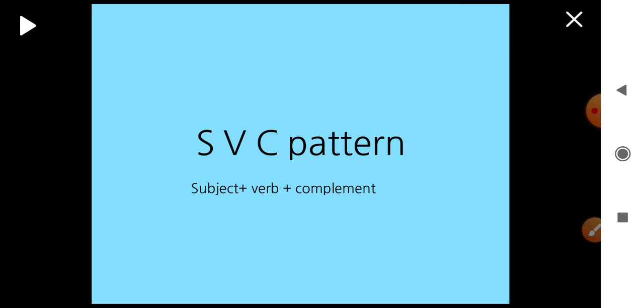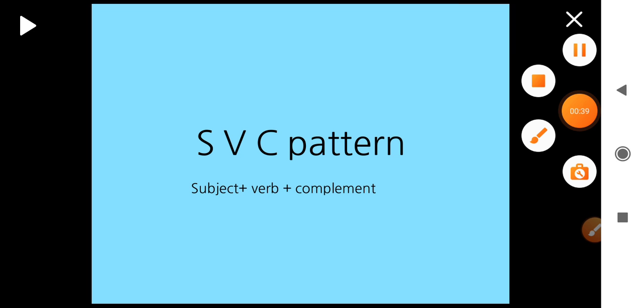We have studied subject and verb, that is SV pattern. Then next we have studied subject verb object, SVO pattern. Next we are going to study SVC pattern. What is SVC pattern? Subject plus verb plus complement. Only these three things will be there in a sentence which belongs to SVC pattern: subject, verb and complement.